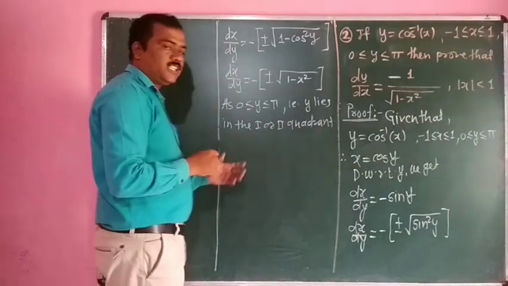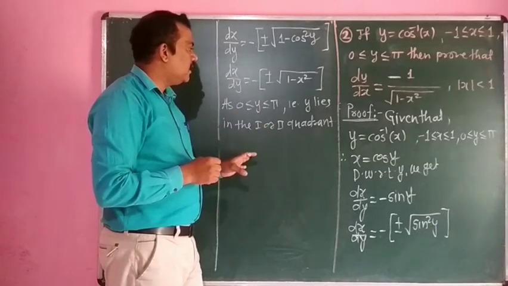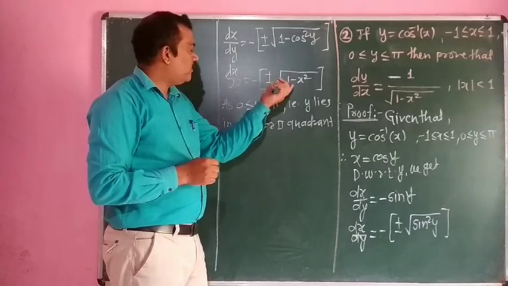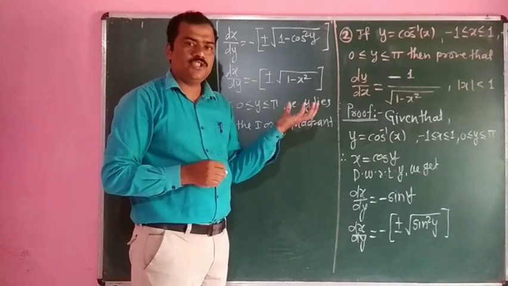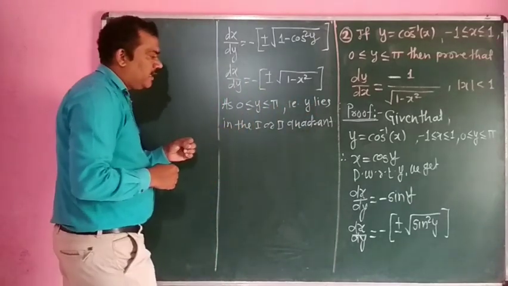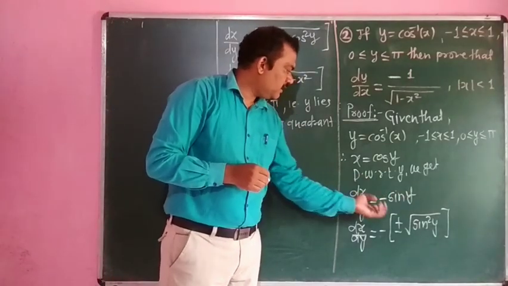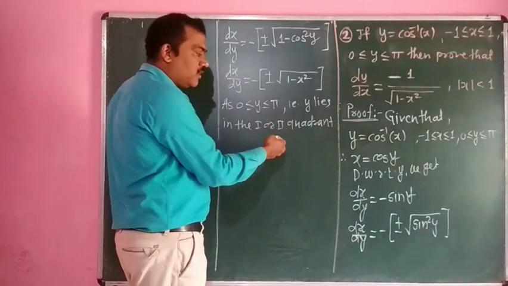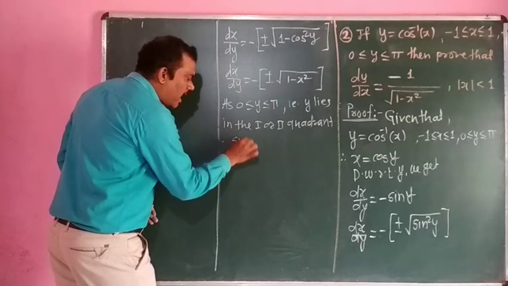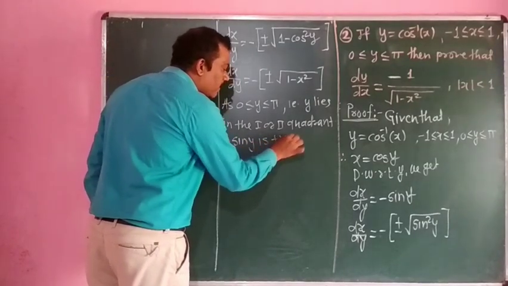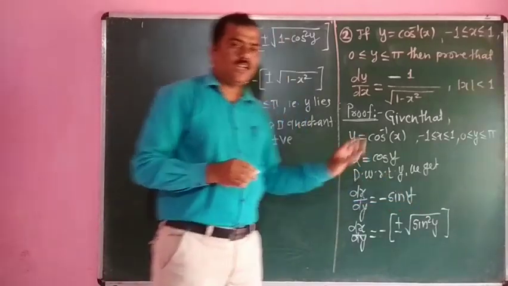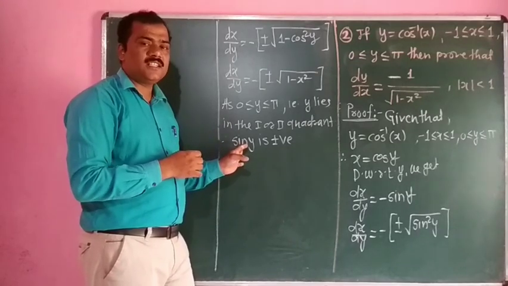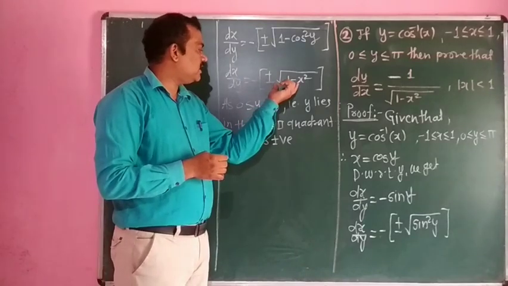If y lies in the first or second quadrant, we have to know that in the first quadrant sin y is positive, and in the second quadrant sin is also positive, so we have to consider this value as positive.